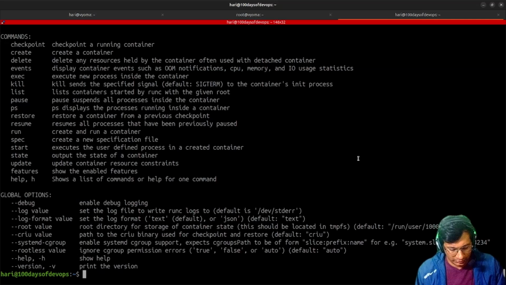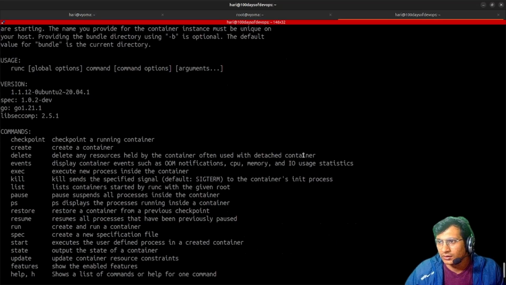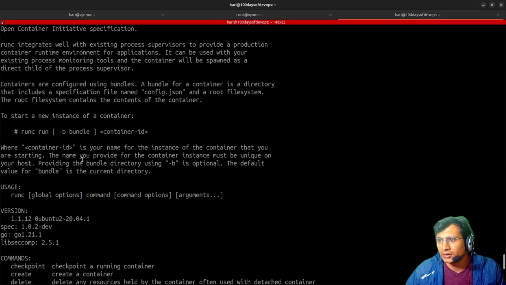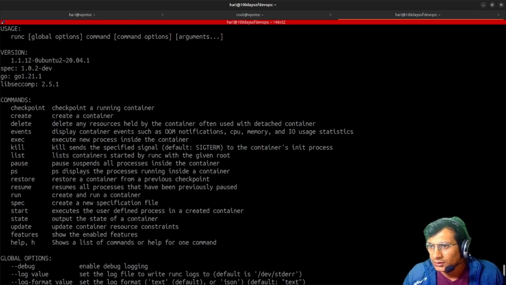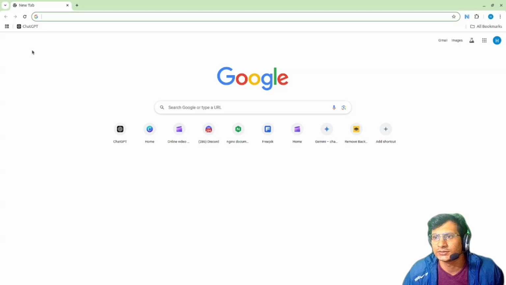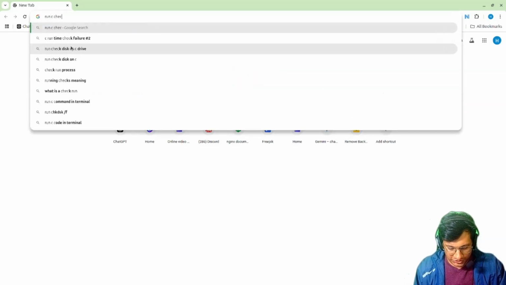Let me check if I can run runc without starting the daemon, if I can create something. Runc run bundle. Wait a minute, I'm not familiar with runc commands, so let's Google it. Runc cheat sheet.